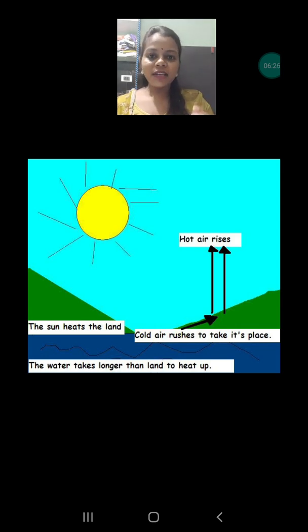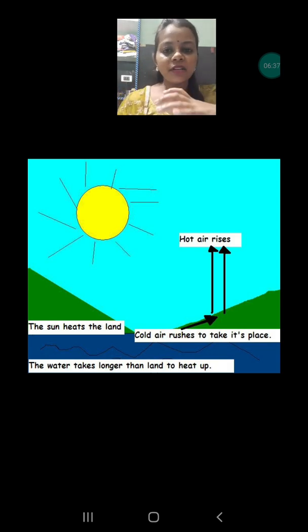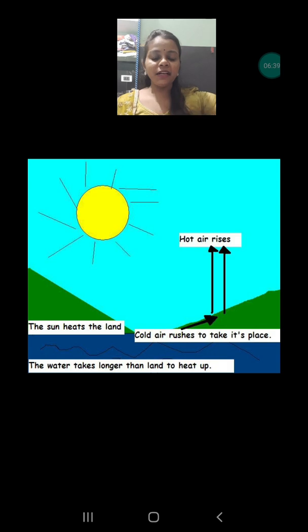Whenever the air gets heated, it has a tendency to rise up, and that empty space is taken by the cold air. Suppose this air is present, and whenever it gets heated, it will slightly rise above, and whatever empty space has been created by the rising hot air is taken by the cold air, and again that cold air is heated up and continues going up in the sky.